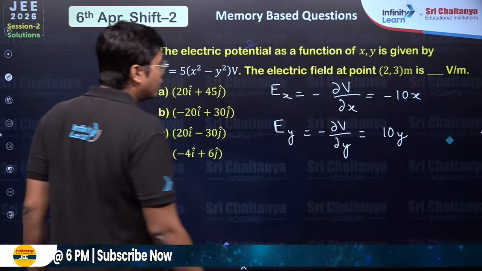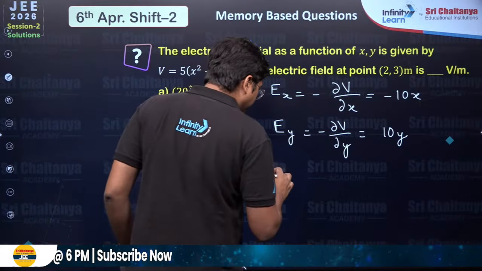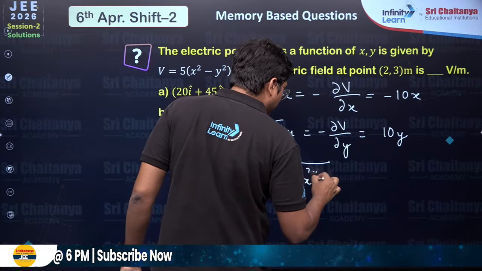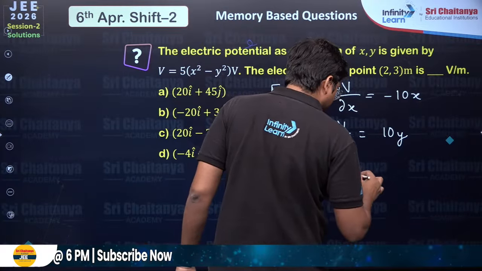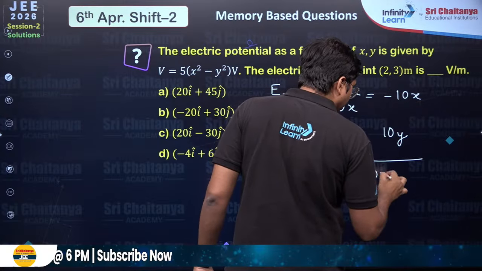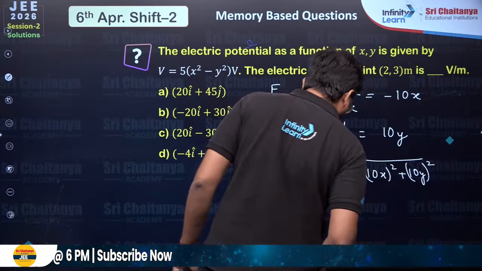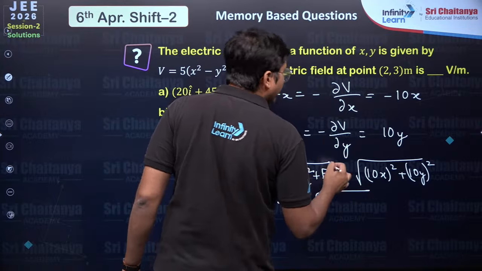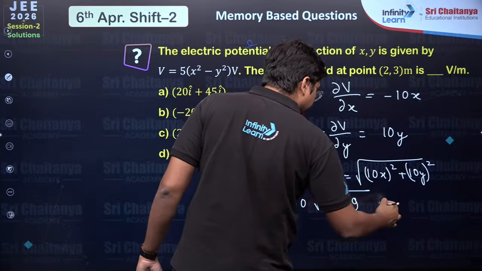So my electric field, that's a root over of Ex square plus Ey square, root over of, over here if I square it, 10x whole square plus 10y whole square. Over here, pull the 10 out. I have a root over of x square plus y square. So x square plus y square is 2 square is 4. 3 square is a 9.